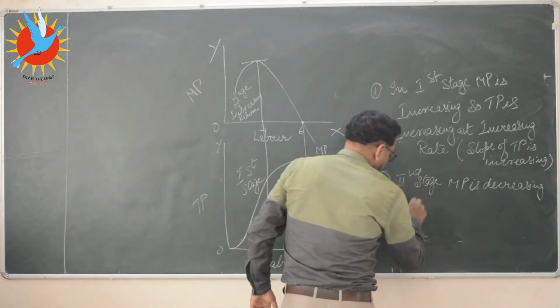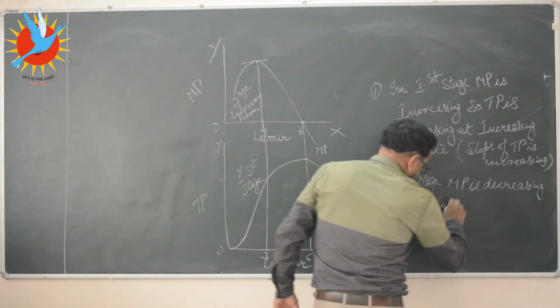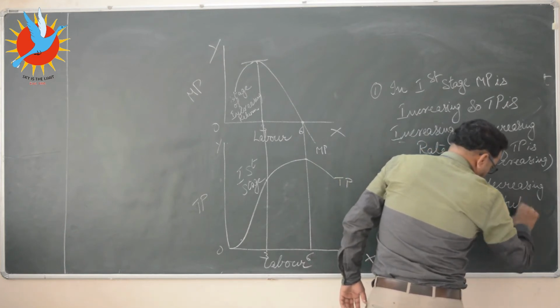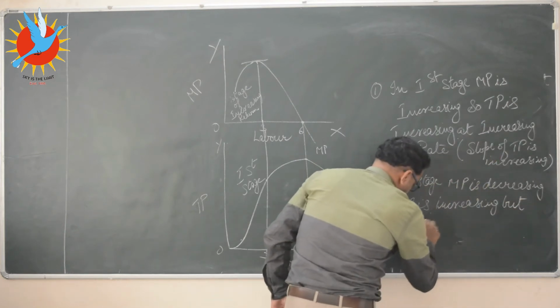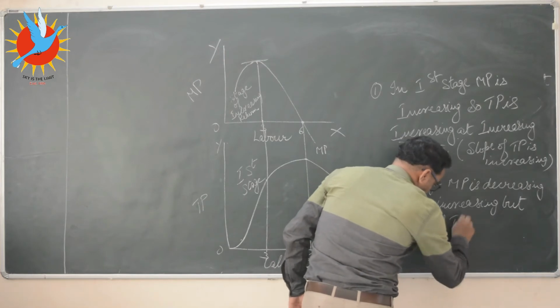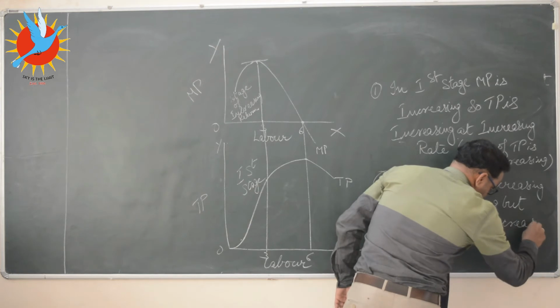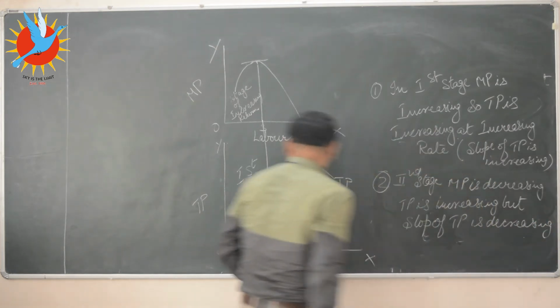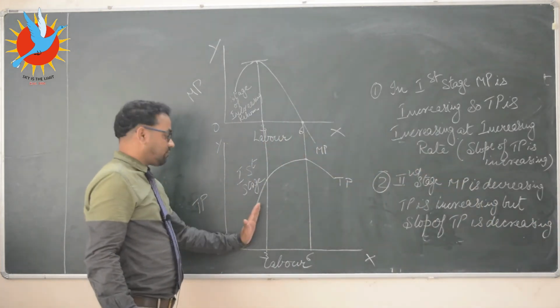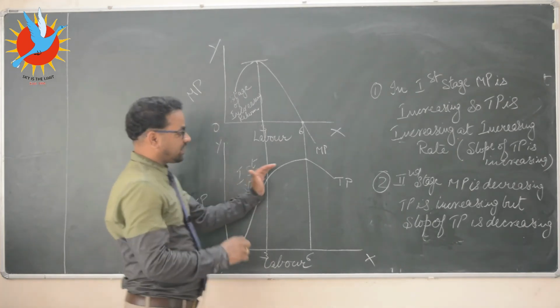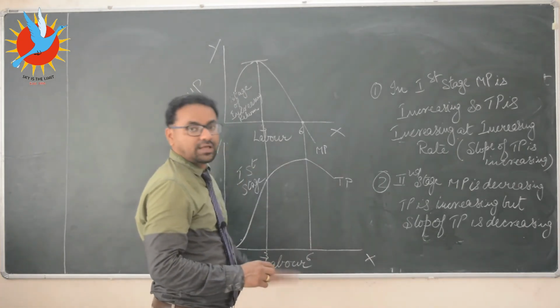So TP is increasing, but the slope of TP is decreasing. That is why initially we have seen that the curve was more inclined towards total product, and in the second stage it is more inclined towards the x-axis.